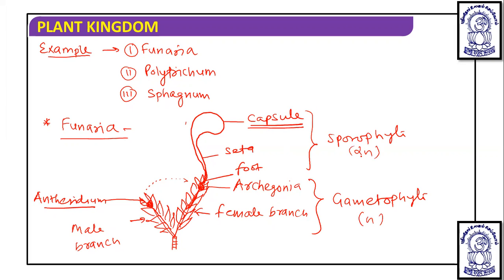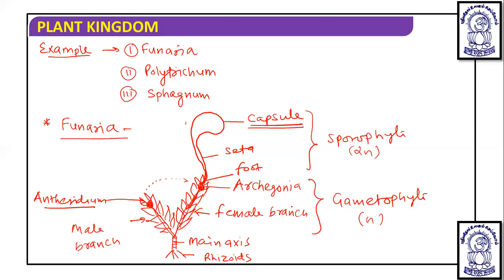Now the labeling of this should be remembered, okay? Because in NCERT, the labeling which is given, they usually ask a question from this main axis, and these are rhizoids. Okay, so this is the structure of Funaria.